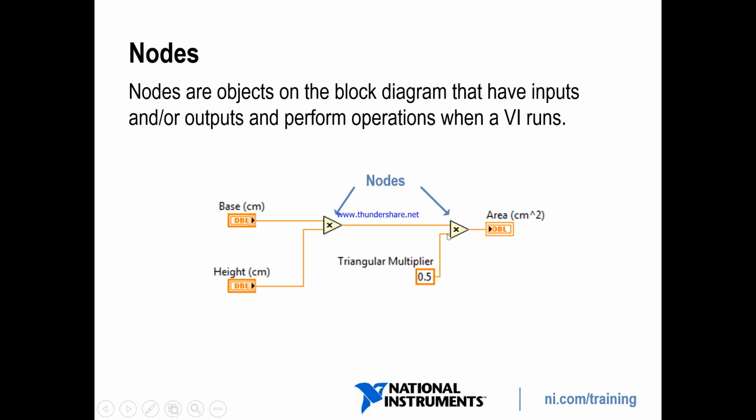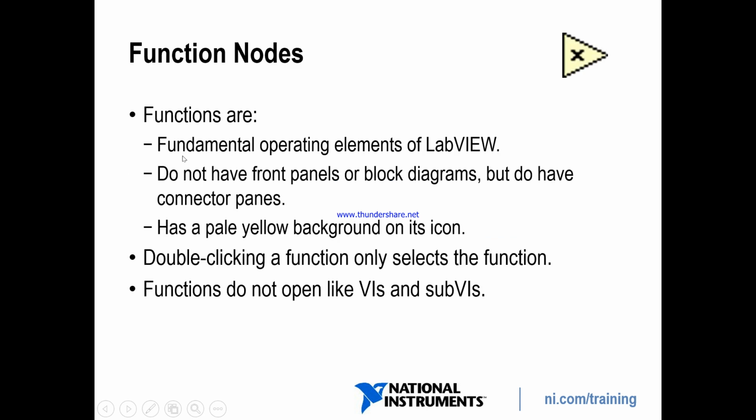Now this one is the node. These both are nodes. The function node: the fundamental operating elements of LabVIEW do not have a front panel or block diagram. Functions are the fundamental operating elements. This node doesn't have any kind of front panel or block diagram, but you have control pins. If you double click a function, you can only select the function. A function does not open like a VI or sub VI.